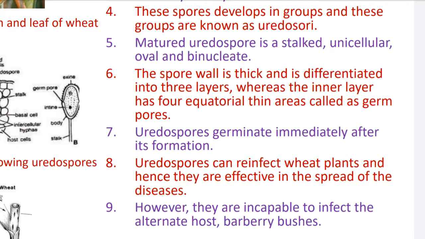When uredospores are formed, they can germinate immediately. This is the important characteristic of uredospores. Number 8: uredospores can reinfect the wheat plants, and hence they are effective in the spread of the disease.